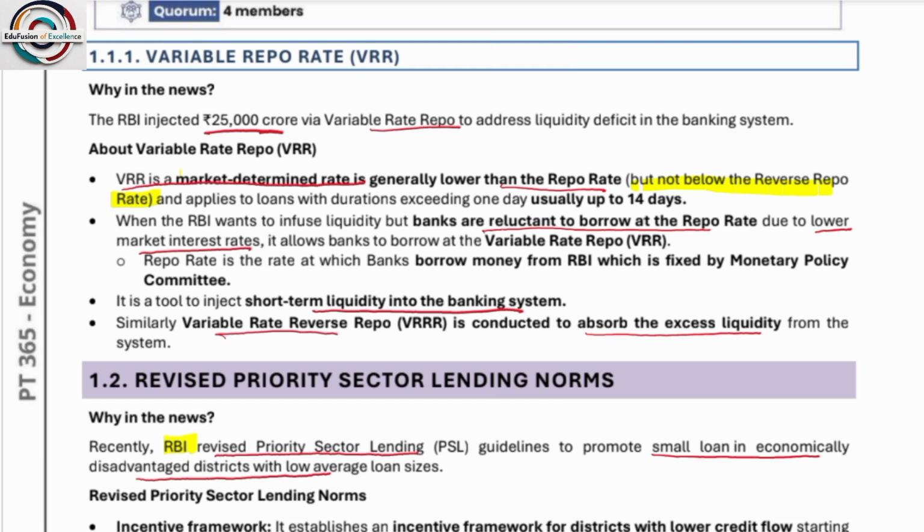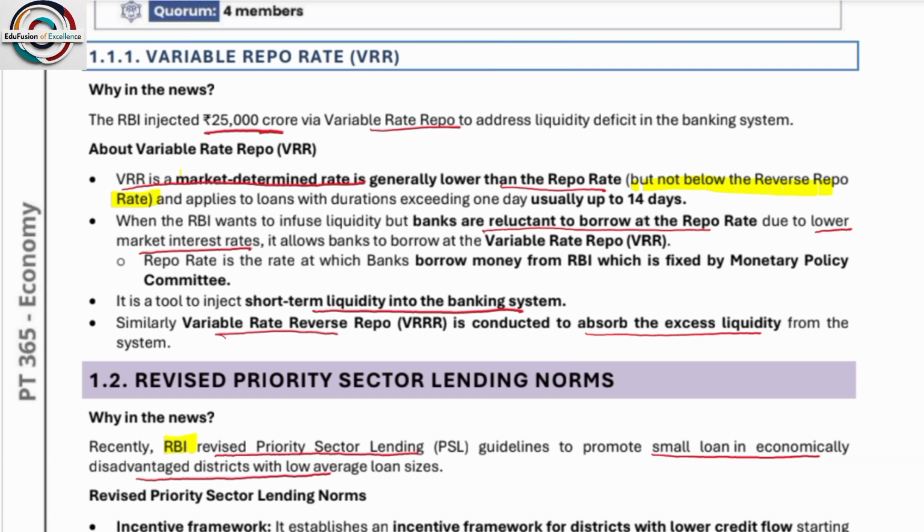So how many members are appointed by the government in the monetary policy committee? Three are appointed by the government and three from RBI itself. Okay.